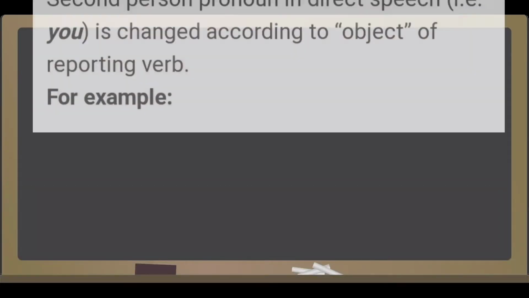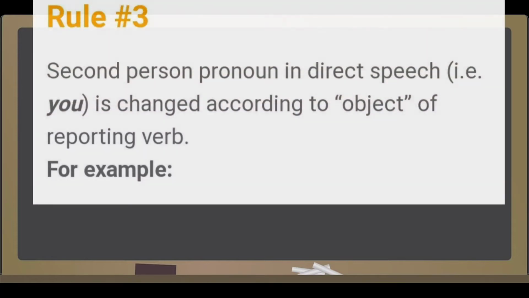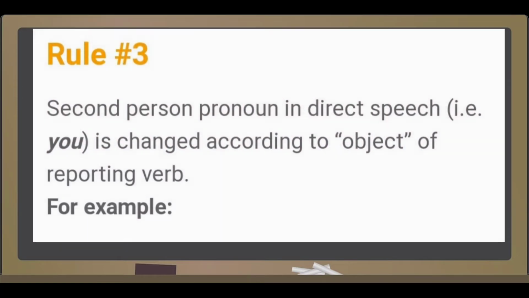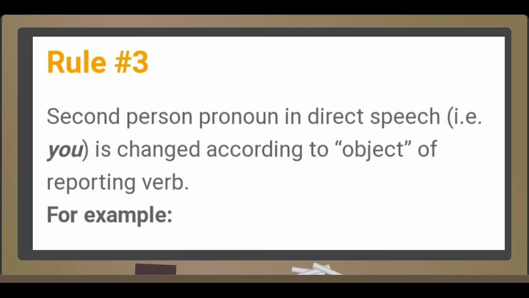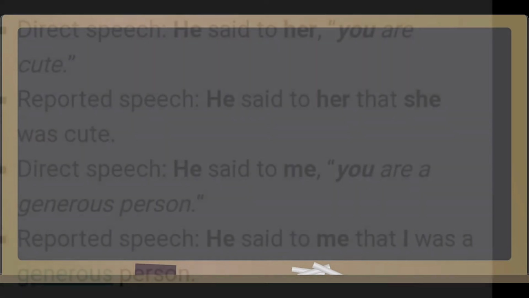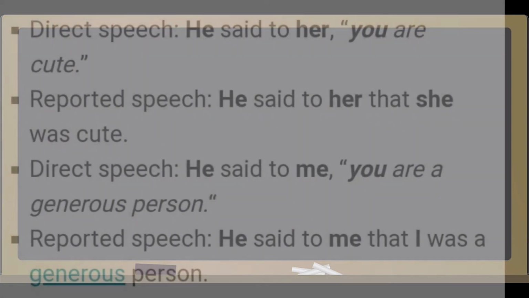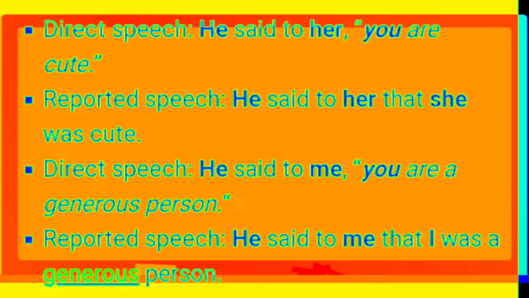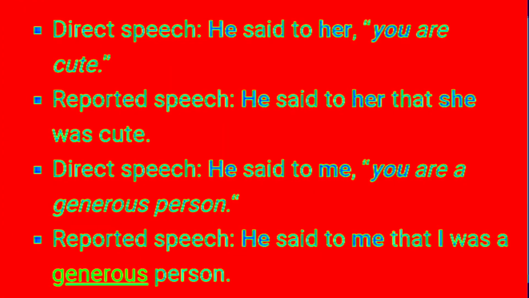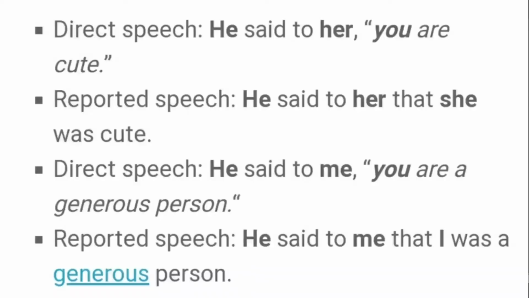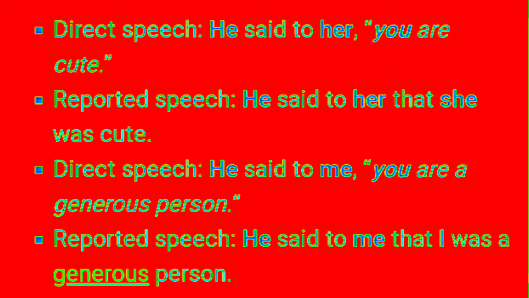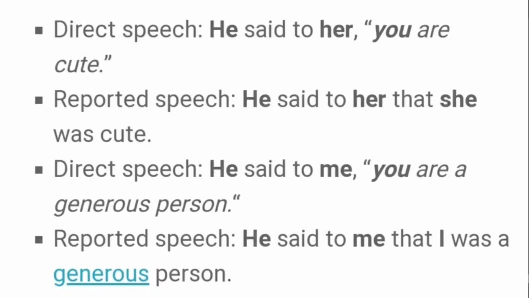Let's see the rule number 3. Second person pronoun in direct speech, that is you, is changed according to object of reporting verb. Now let's see the example. He said to her, "You are cute." In reported speech, he said to her that she was cute. He said to me, "You are a generous person." In reported speech, he said to me that I was a generous person.